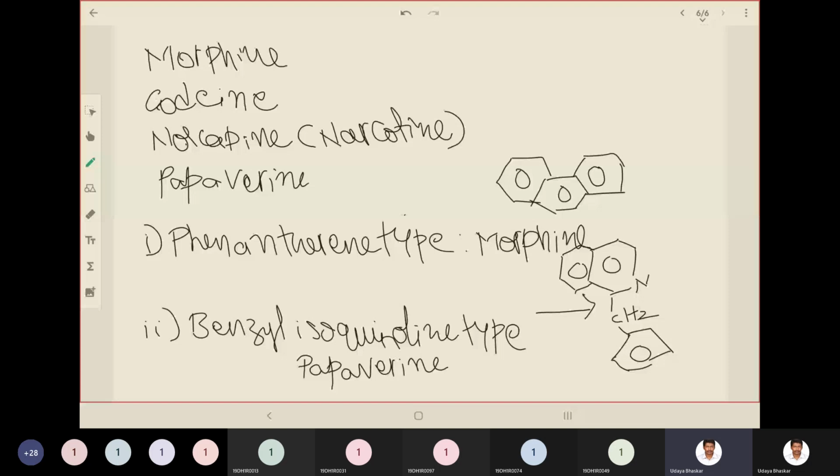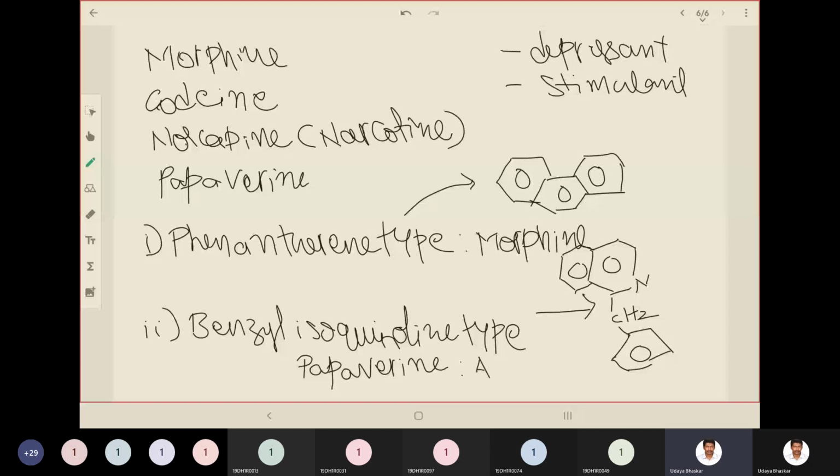The morphine group acts on the CNS. It acts like a depressant as well as a stimulant. And the papaverine group has antispasmodic action. What is antispasmodic? Spasms are swellings. Antispasmodic activity.